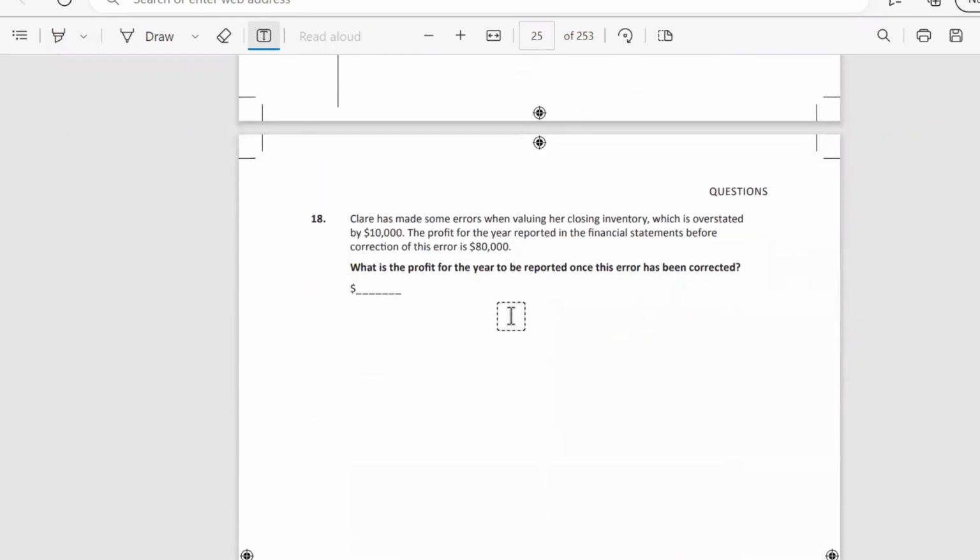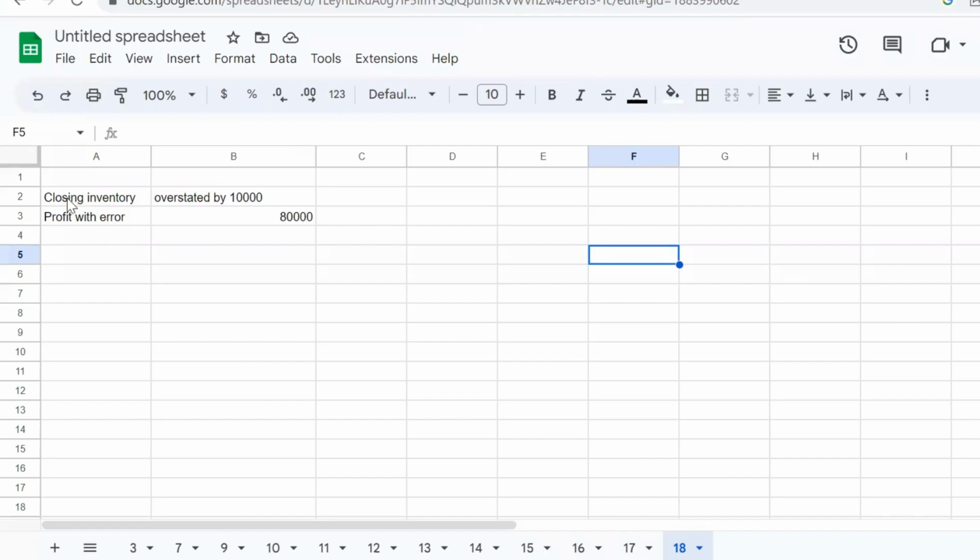Next question. Clara has made some errors when valuing her closing inventory, which is overstated by 10,000. The profit for the year reported in the financial statements before correction of this error was 80,000. What is the profit of the year to be reported once this error has been corrected? So we have closing inventory overstated by 10,000 and profit with errors of 80,000.